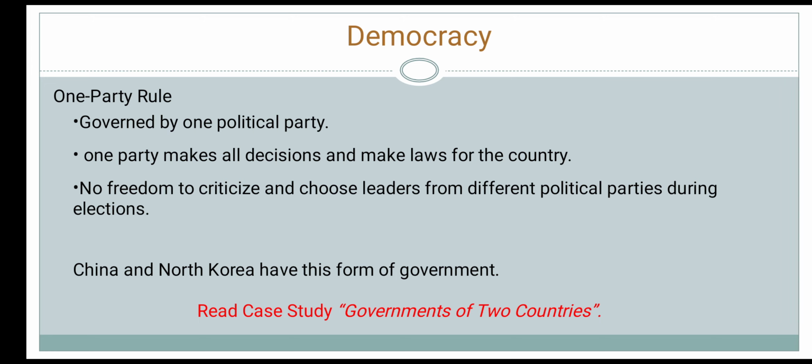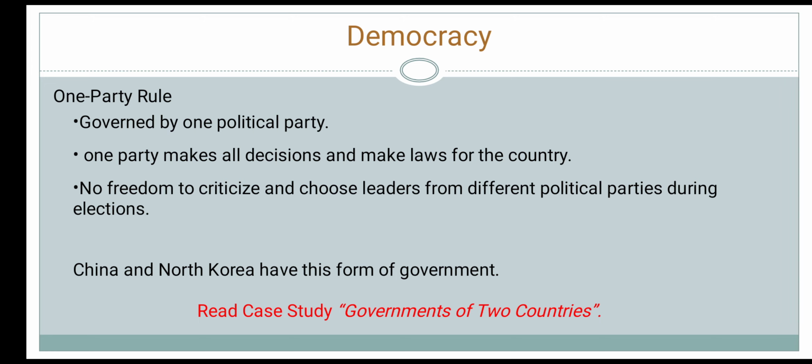Like other authoritarian governments, this party takes all the decisions and makes laws for the country. It usually does not tolerate other views, and people do not have the freedom to criticize the government or choose leaders from different political parties during the elections. In such governments, other political parties do not exist. Some of these one party rule governments are China and North Korea.